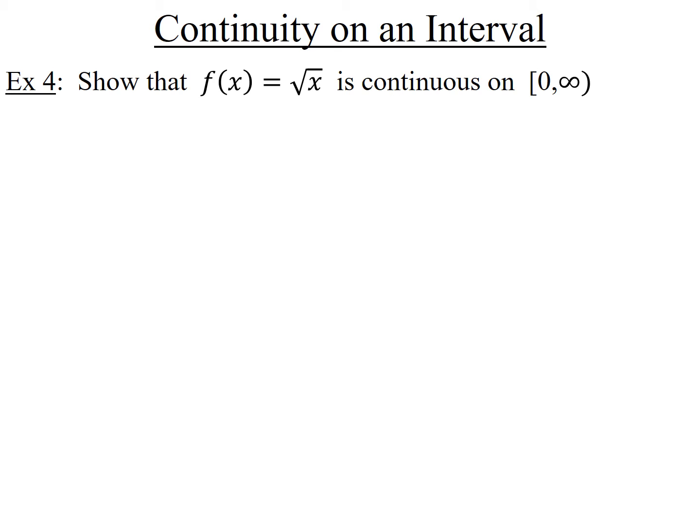Instead of saying I'm going to show you this is continuous at 2, I'm going to say let a be a positive number, but that's all I'm going to tell you about it. And if I can prove to you that the function is continuous at a, and all I tell you is that a is a positive number, then it must be true for any positive number because I didn't specify which one it was. So if I say let a be some positive number, and I prove to you that it's fully continuous at a, then it's fully continuous at any positive number at all. That's the idea. So that's a really neat trick if you understand it.